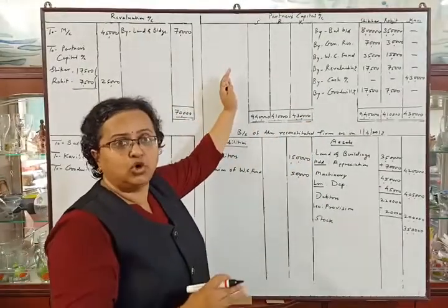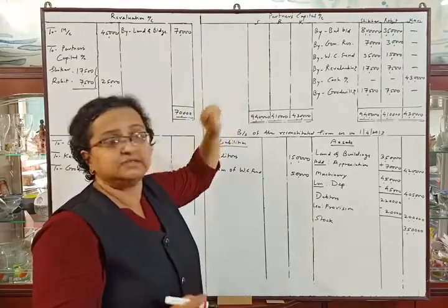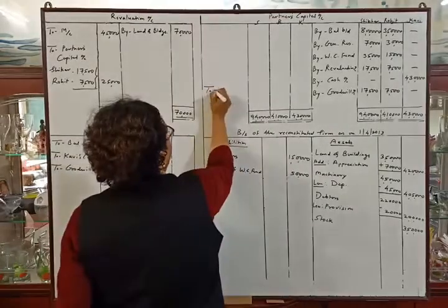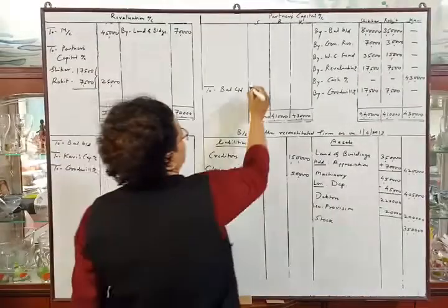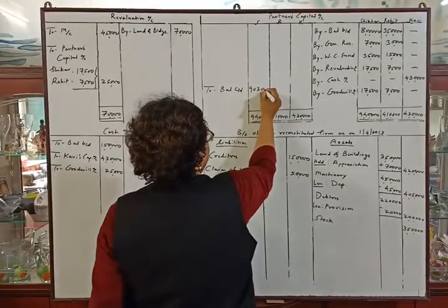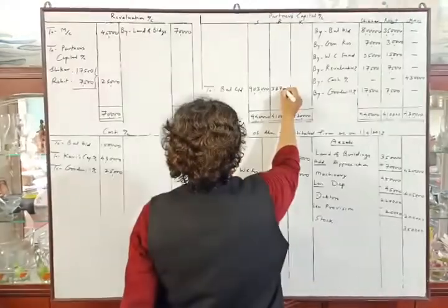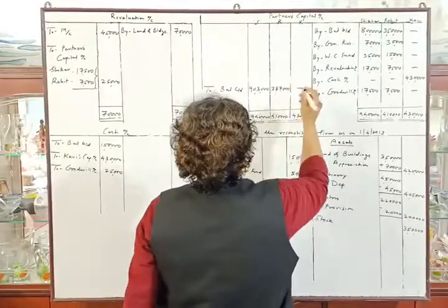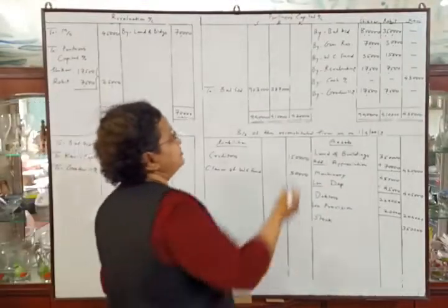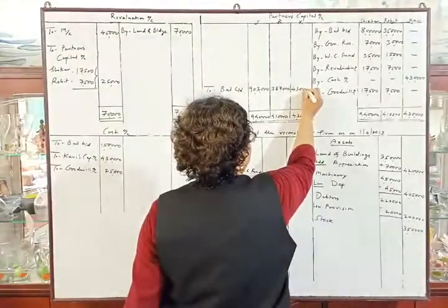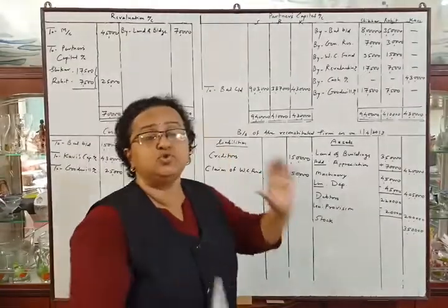Before that, they told us to adjust the capital account, and we have already calculated the adjusted capitals. So we will write down here by balance carried down. Adjusted capitals were 9,03,000. Second partner 3,87,000. And third partner's capital will be obviously 4,30,000. There will not be any change in his capital. So they told us to adjust the capital.